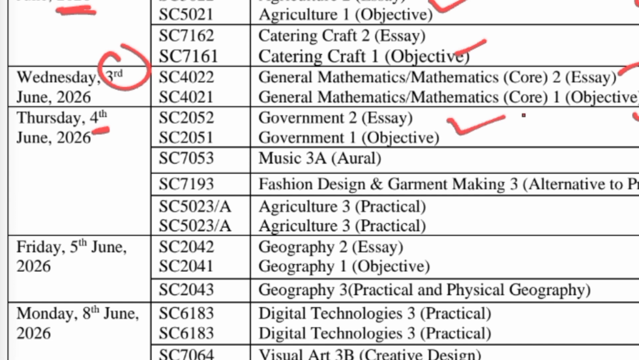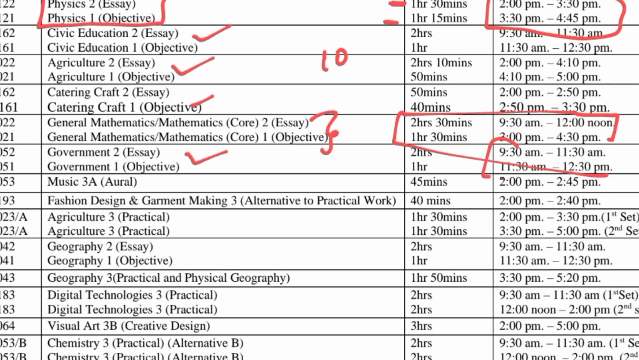On the 4th, you have government. Check the timing very well. I see the timing here. That's for government. Then you have agric practical. You've already done the agric essay part here. So this is the practical part here. For the practical, 1 hour 30 minutes.